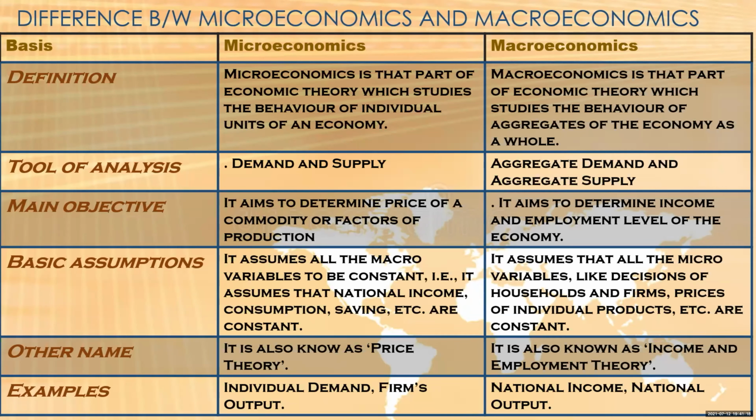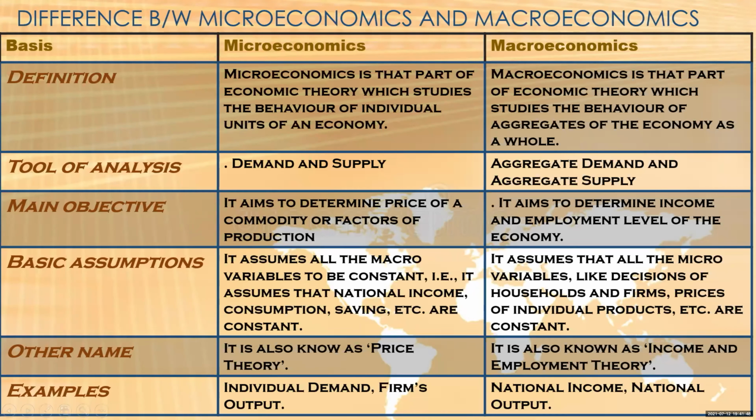Microeconomics is that part of economic theory which studies the behavior of individual units of an economy, and macroeconomics is that part of economic theory which studies the behavior of the aggregate of the economy as a whole. For the tool of analysis of microeconomics, we use demand and supply, and for macroeconomics, it's aggregate demand and aggregate supply.